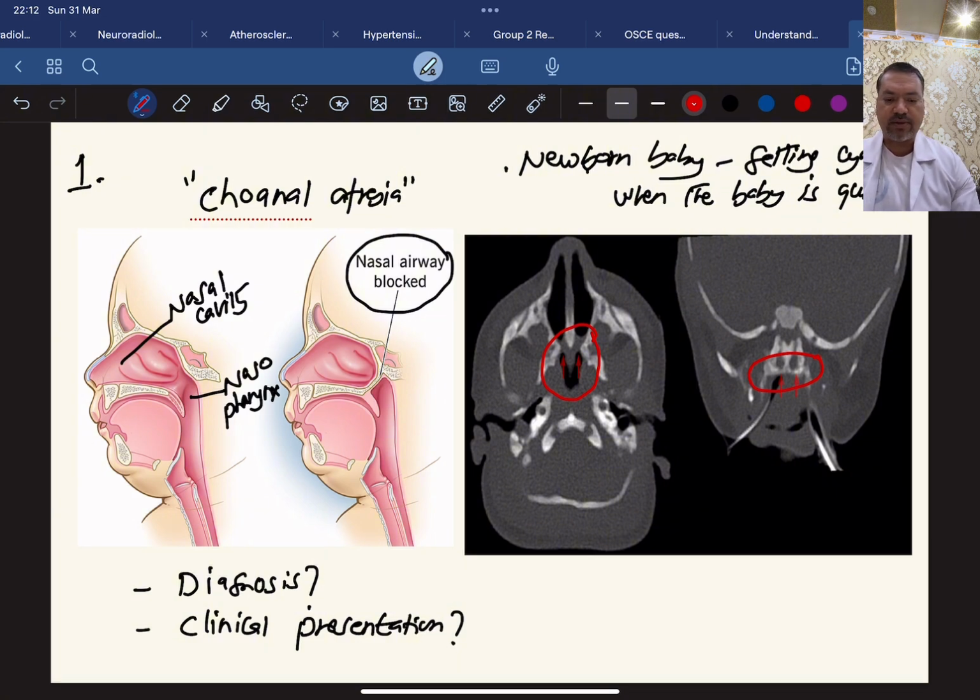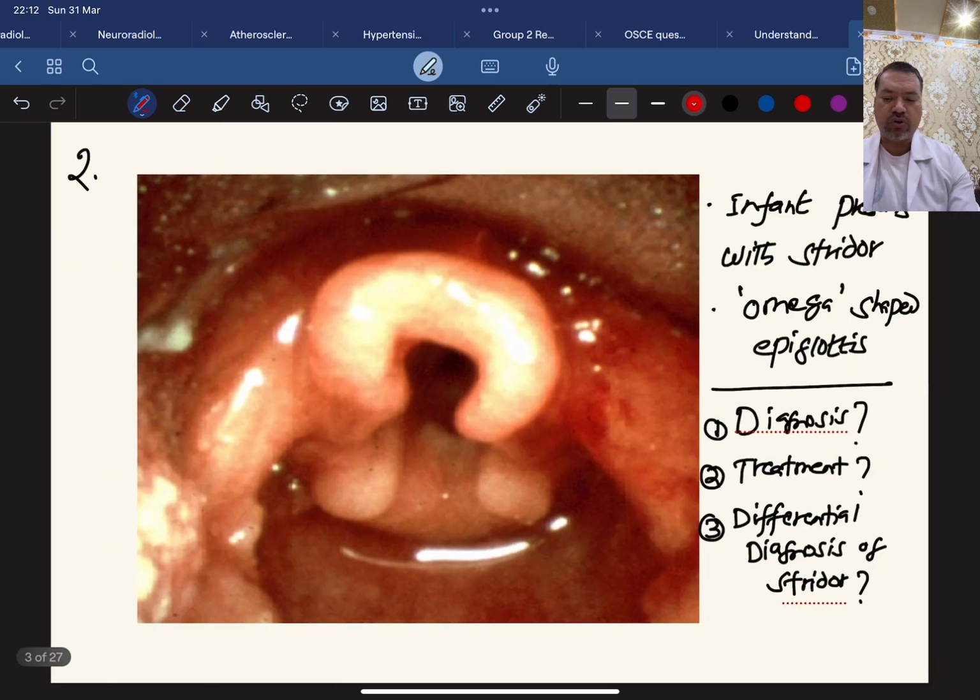Let's go to the other case. Now question number 2, look at here. This is an infant who presents with stridor. Stridor means high pitch, harsh type of inspiratory sound. It can be expiratory, but inspiratory sound is much more common than expiratory in case of stridor. And stridor occurs if the upper airway, relatively larger airways, are blocked, like larynx, trachea, and even the pharynx. Along with this stridor, here is also given omega-shaped epiglottis as the clue.